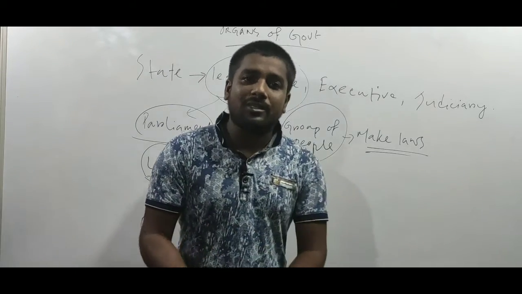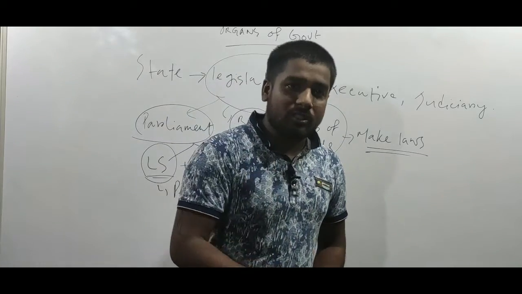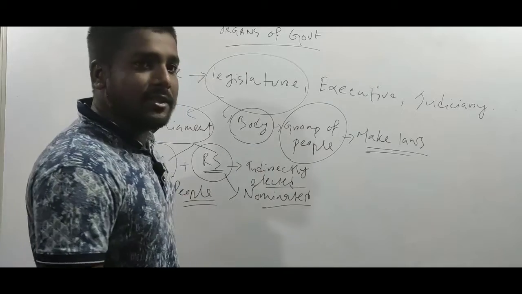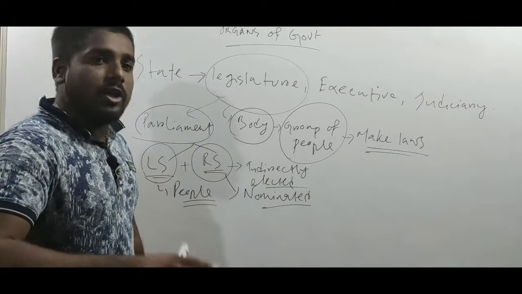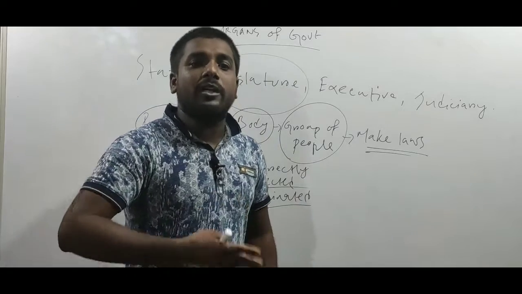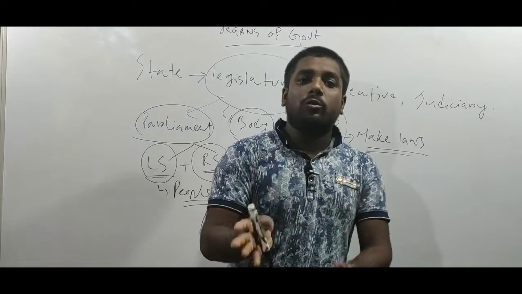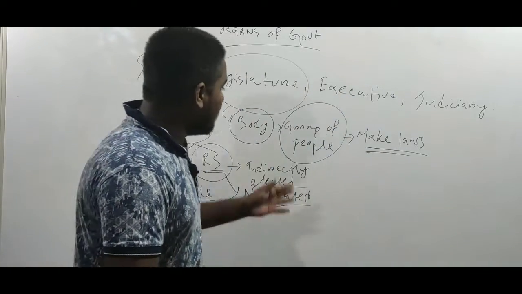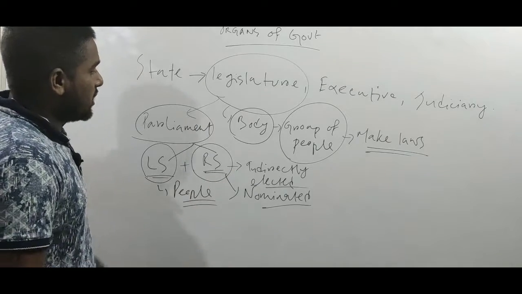Say for example, some time ago we saw that in 2019 a controversial law was made, that is the Citizenship Amendment Act. So every year, in order to fulfil the promises the government makes to the public and for the welfare of the public, government enacts or makes some laws.